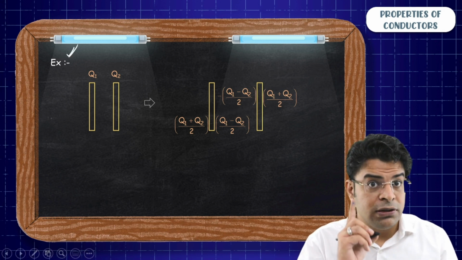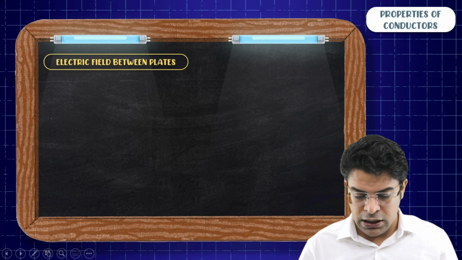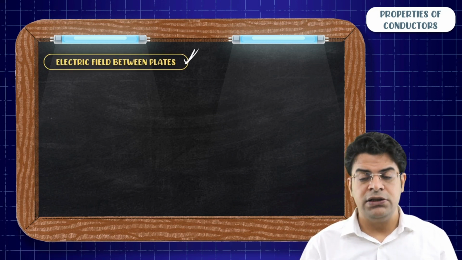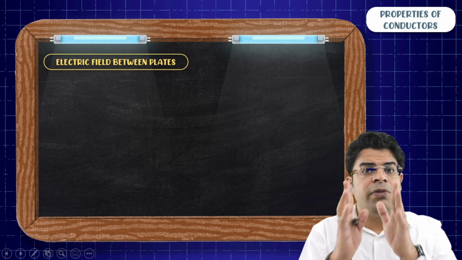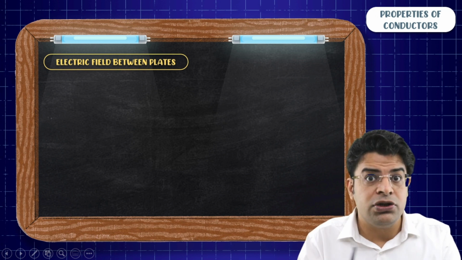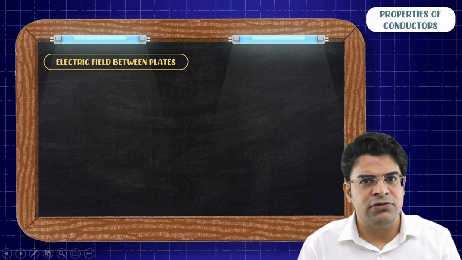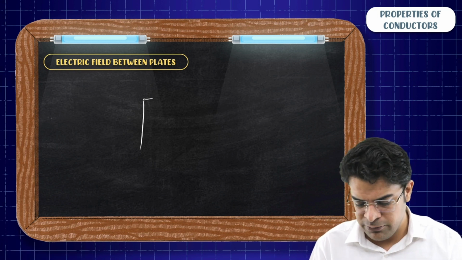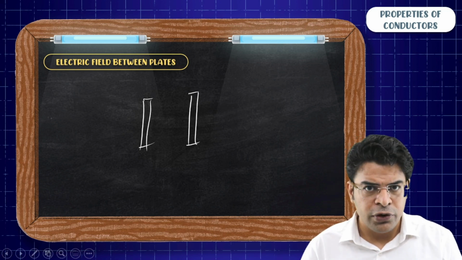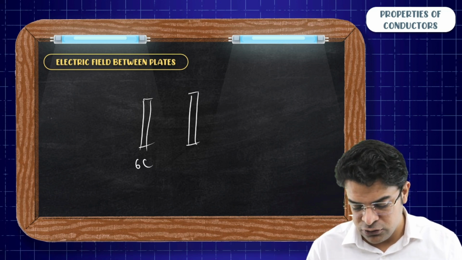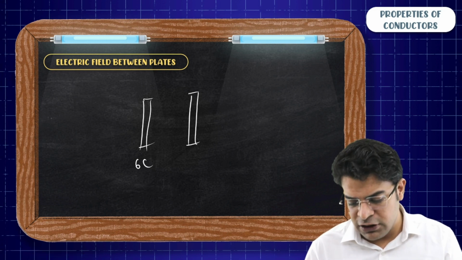For the case of a capacitor, now, the electric field between the two plates. I just said that the electric field between the two plates depends on the charge on the inner surfaces. Sir, how? Let's take this example. Let's say you have got these two metal plates, infinitely large. To the first plate, you give a charge of 6 coulomb. To the second plate, you give a charge of 2 coulomb.